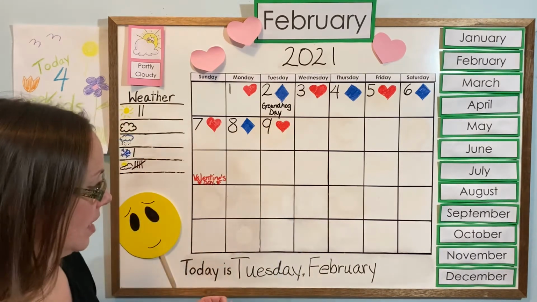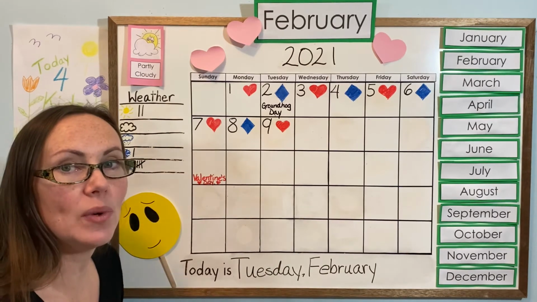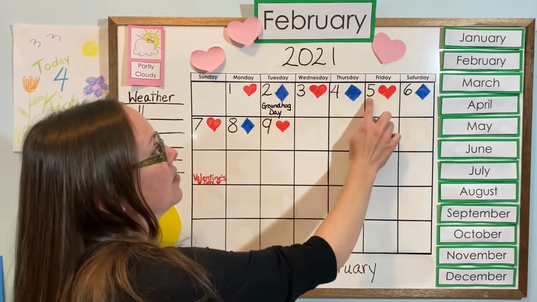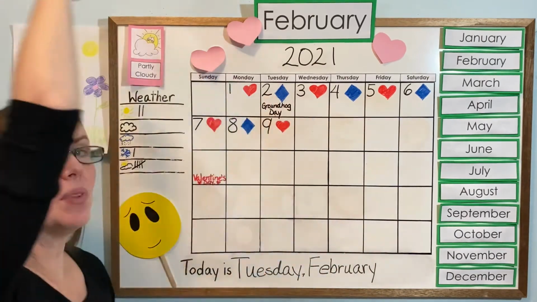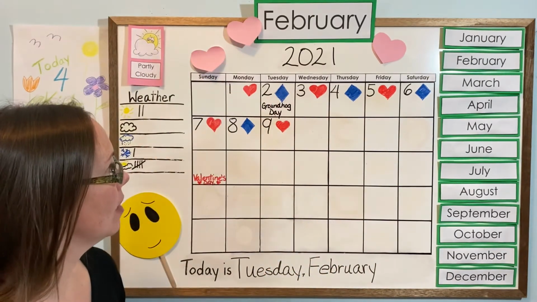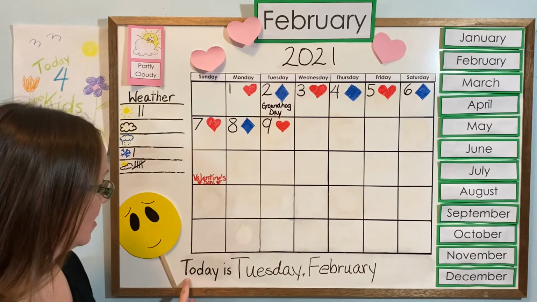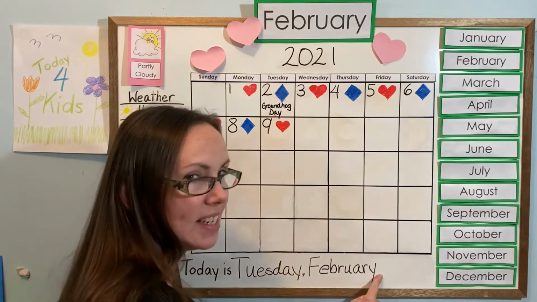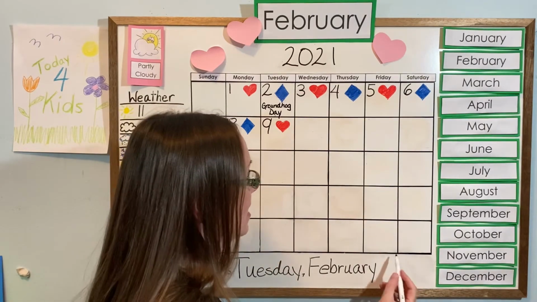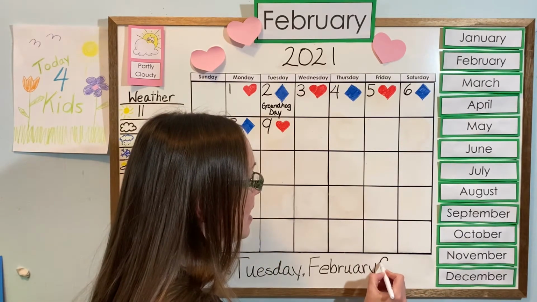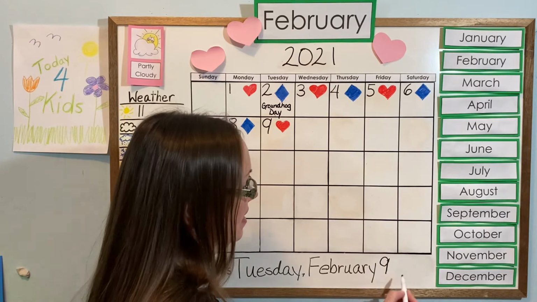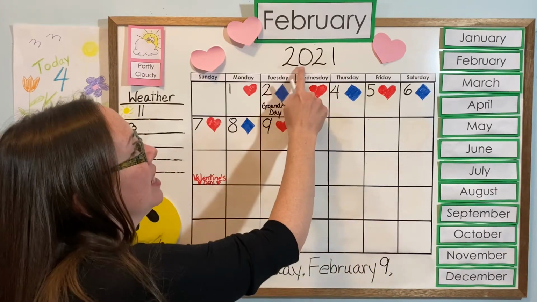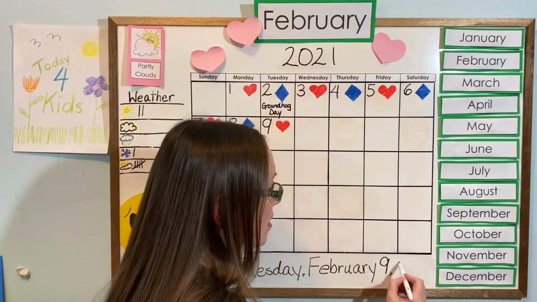9. Let's count backwards. See how well we do. Are you ready? 9, 8, 7, 6, 5, 4, 3, 2, 1, blast off. Good job. So let's put a 9 into our sentence. Today is Tuesday, comma, February 9th. So we say 9 when we're counting, but when we put it in a calendar, we say 9th and then a comma. And now we're going to put in the year, 2021.